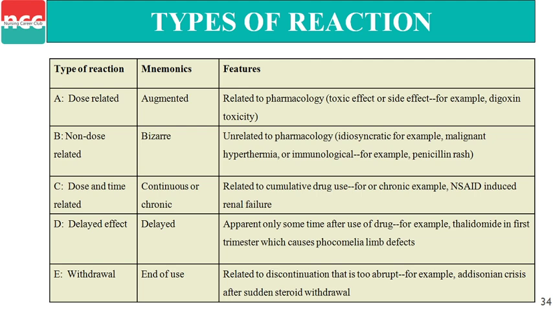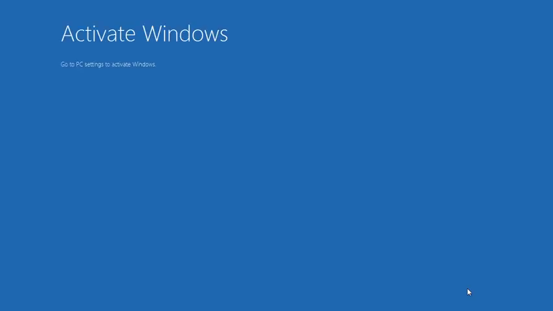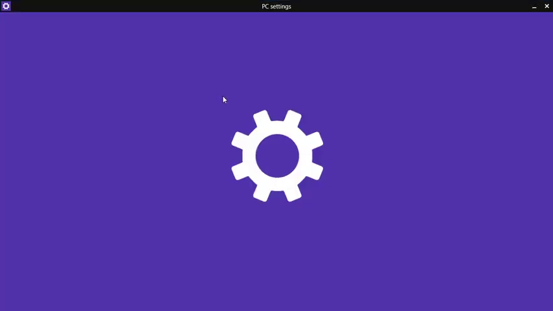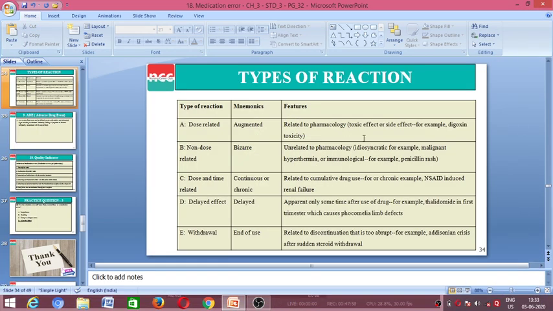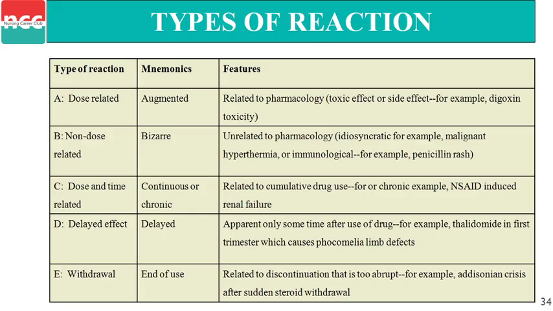Next, D, delayed effect. In delayed effect, the type of reaction is delayed effect. The mnemonic is delayed.